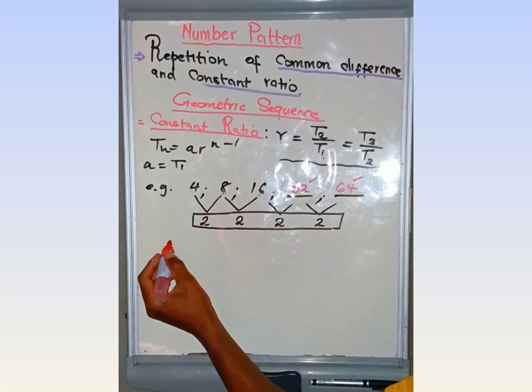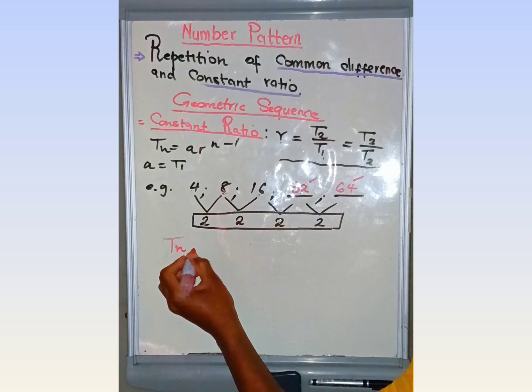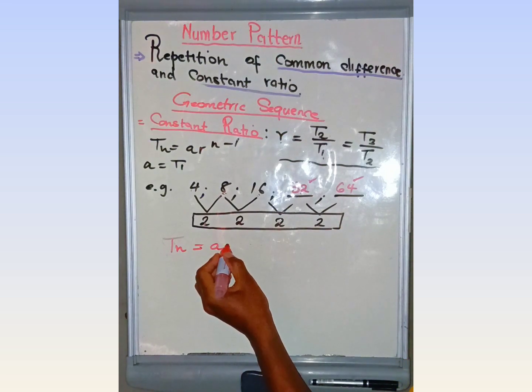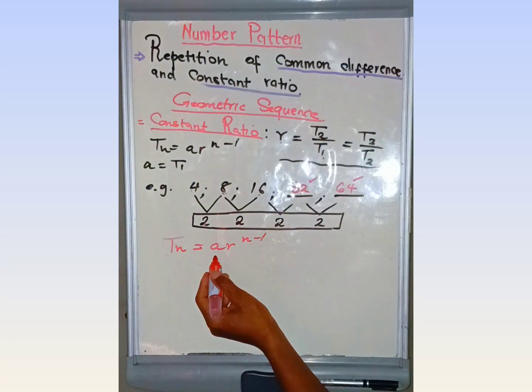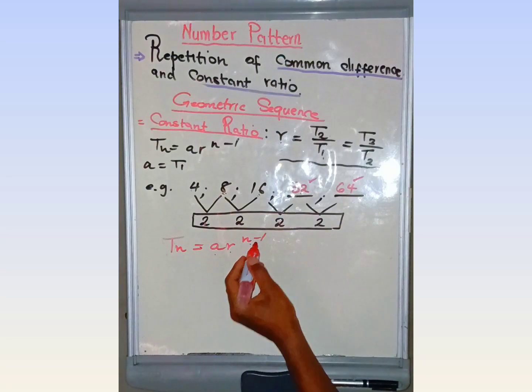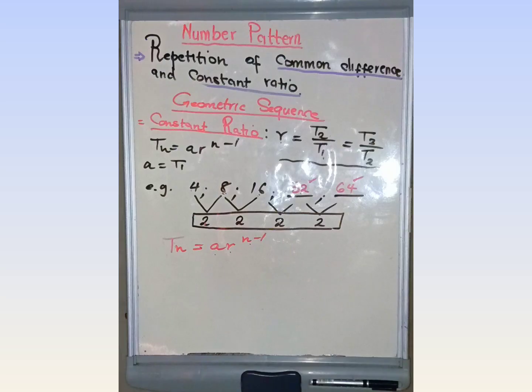How do we determine the general term here? It's very simple. The general term formula of a geometric sequence equals a times r raised to n minus 1. Remember, n is the position, and it must always be positive and a natural number. a is equal to the first term.